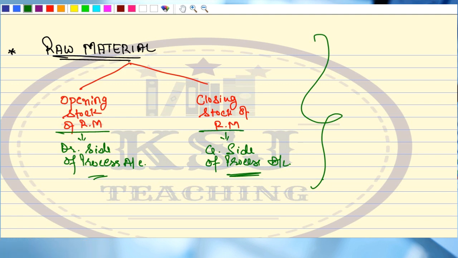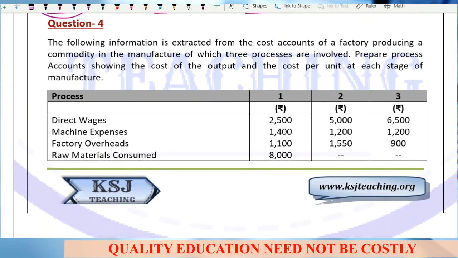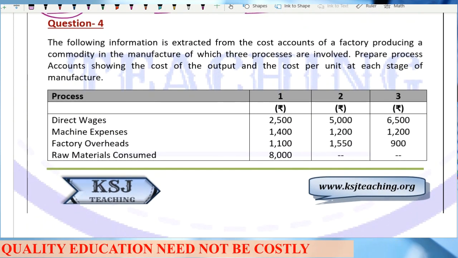Now what we are going to do is one practical question on this. Okay, sir. Let's go for it. Get your question files. Question number 4 is what we are going to discuss.